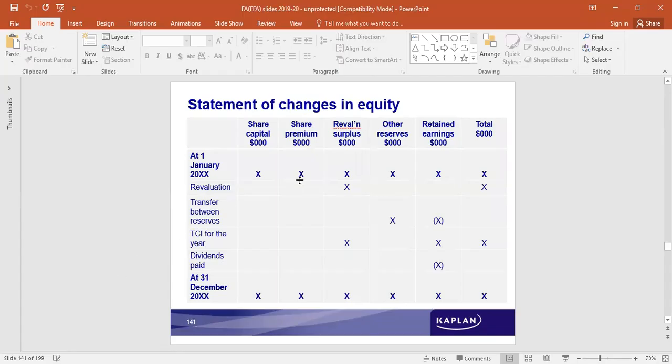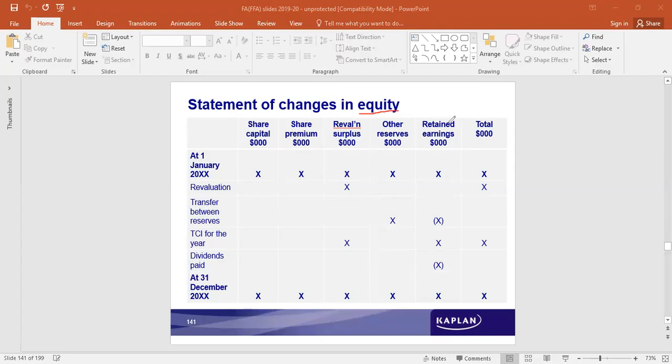So equity is a very broad term. Under equity, many items are there. We have share capital, share premium, revaluation surplus, etc. Other reserves, any purpose which is known, and the amount which is set aside is under other reserves. Then we see retained earnings.